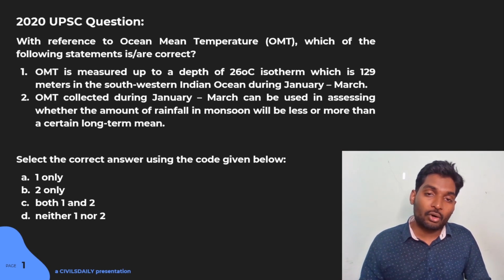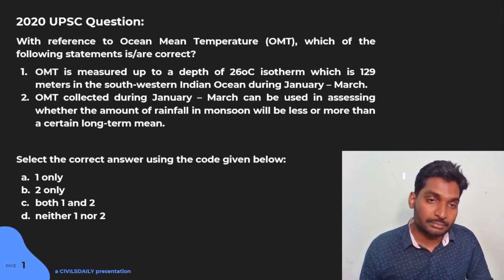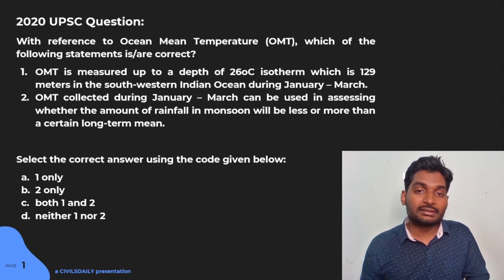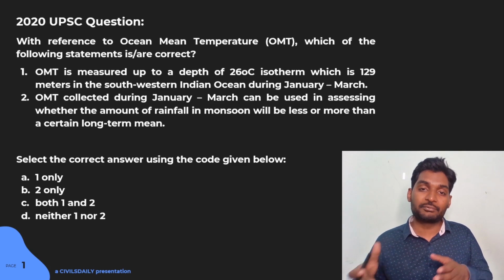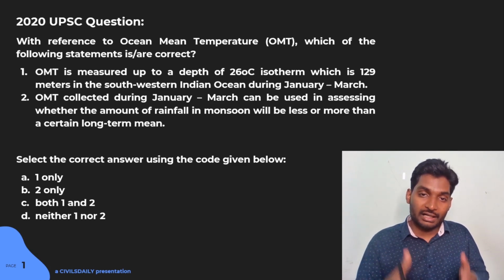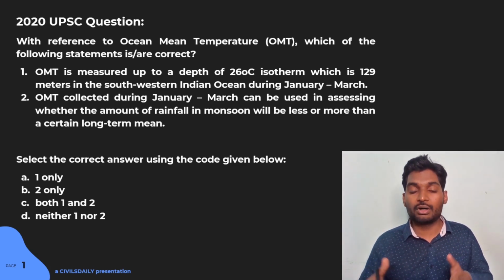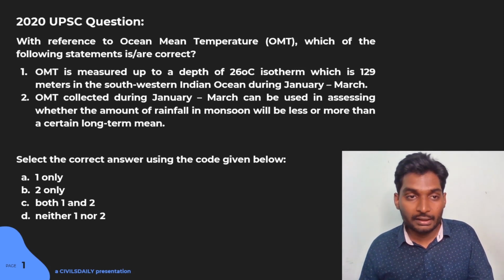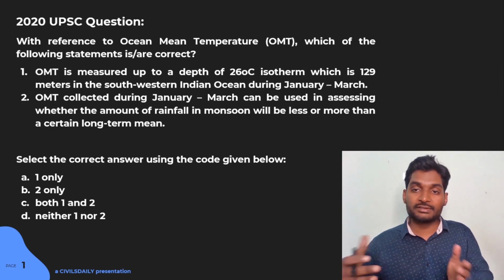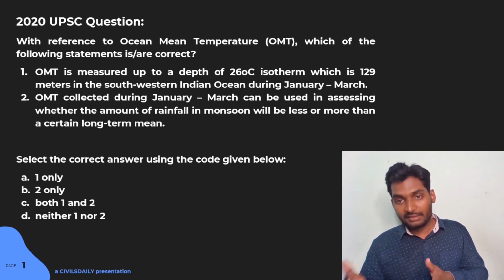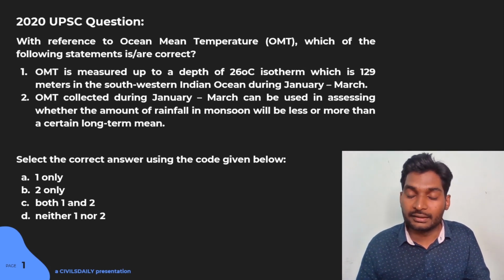Why do I call these statements unreasonable? Because this statement expects you to know exactly the temperature, whether it is 25 degree, 26 degree or 27 degree isotherm, and the depth. It's neither 125 nor 130. It is somewhere at 129.